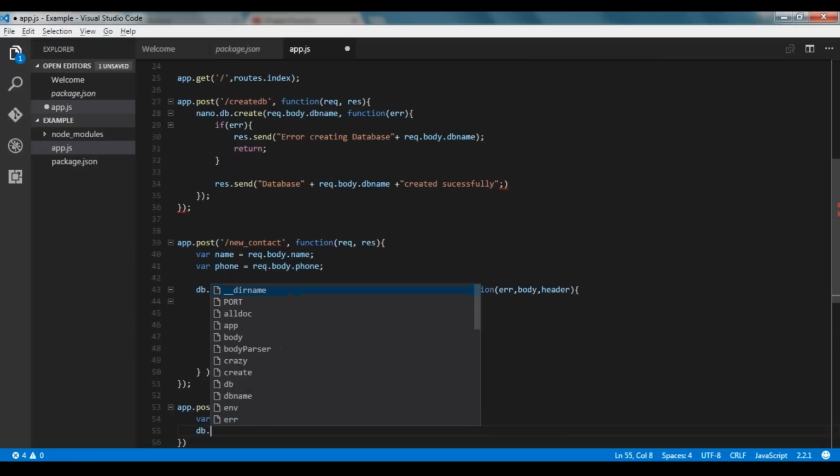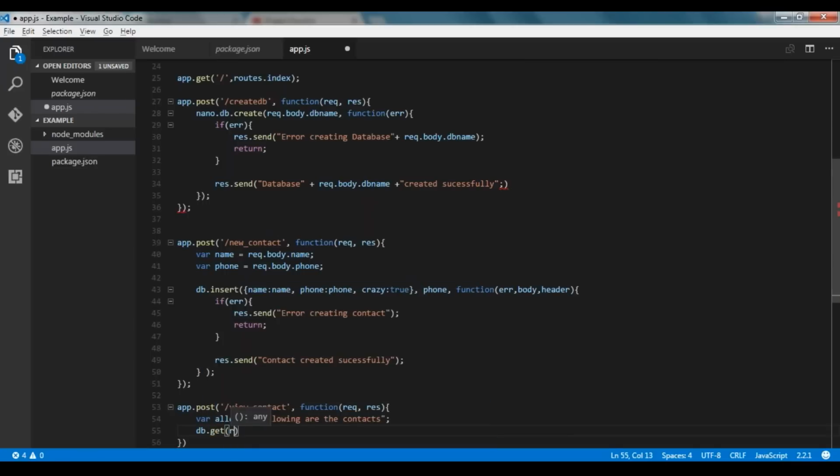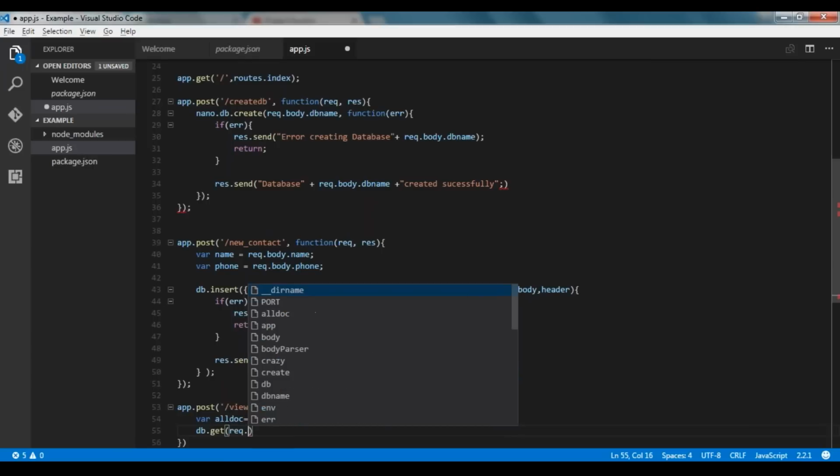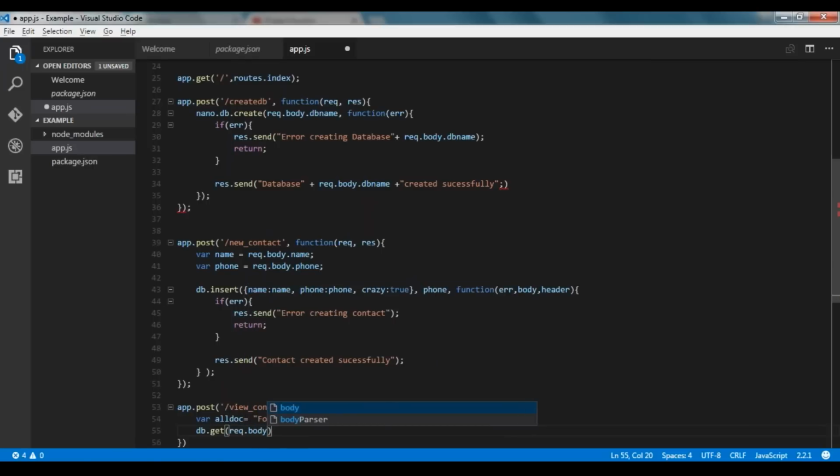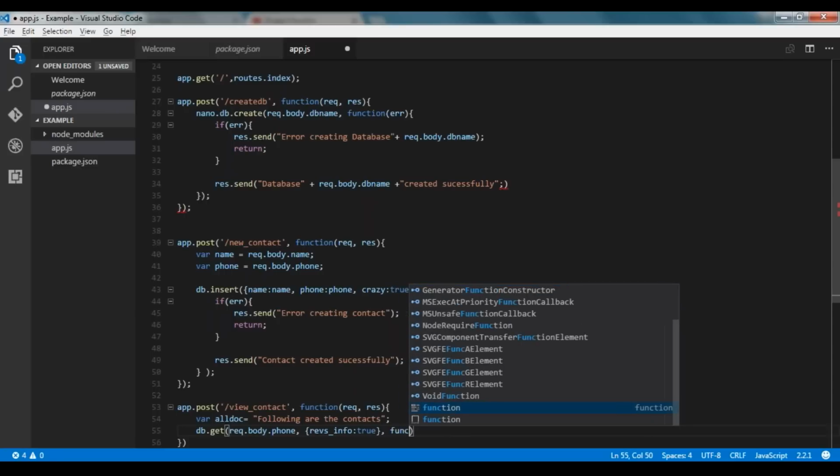Now we'll retrieve the values from the database using the db.get function, with request.body.phone. As I told you, we are saving the contacts and their IDs are phone numbers. Now you can search the contact using your phone number. Then we have revisions, info should be true, and at last, again,